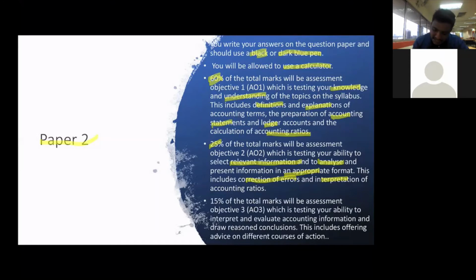The balance 15% of Paper 2 will be assessed on the high level accounting skill, which is evaluate. How you evaluate, you come to a conclusion whether the company is good or bad. The company performing good, how will we check whether the company is doing good or bad? We base it on the profit of the company. If the profit is high, the company is doing good. If the profit is less, you need to conclude and explain, or give some suggestion to improve the company, or whatever the question asks.